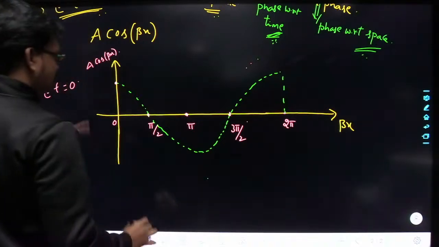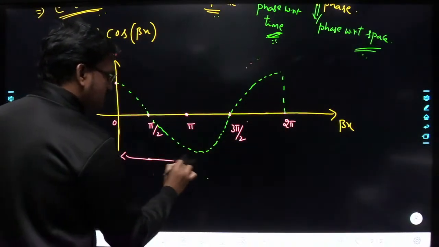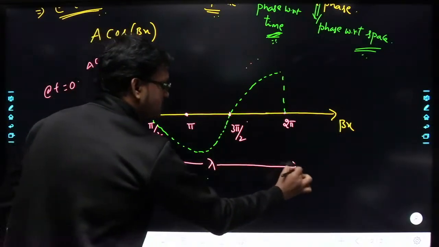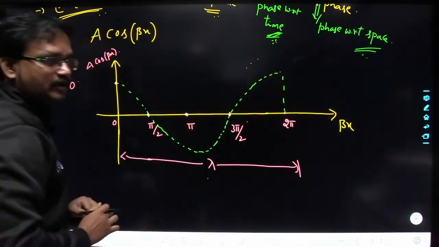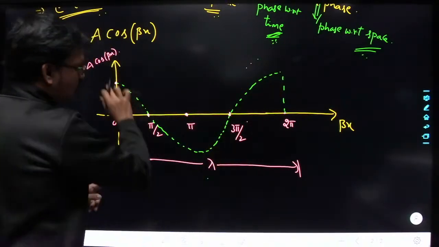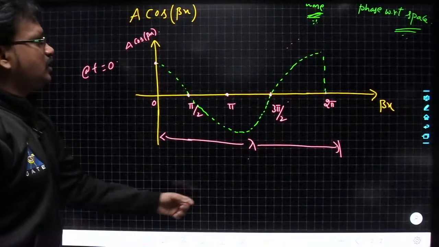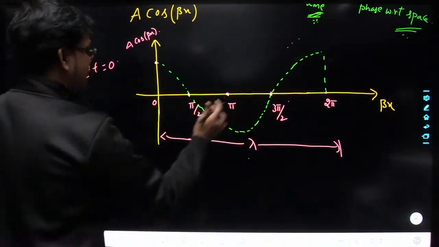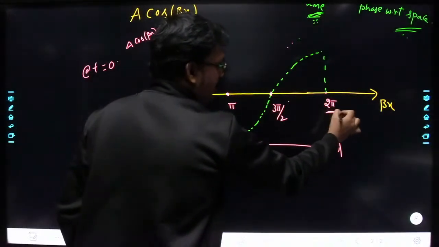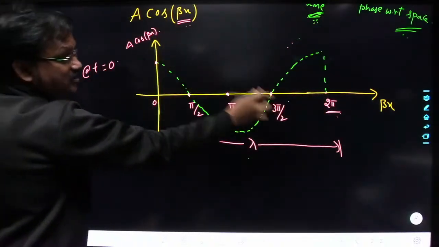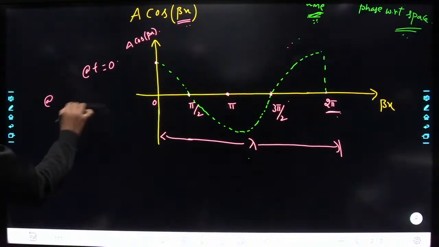Understood? See, the distance from here to here is nothing but lambda. Yes or no? So it covers lambda distance over one complete cycle. That means the phase of the wave at this location is 2 pi.